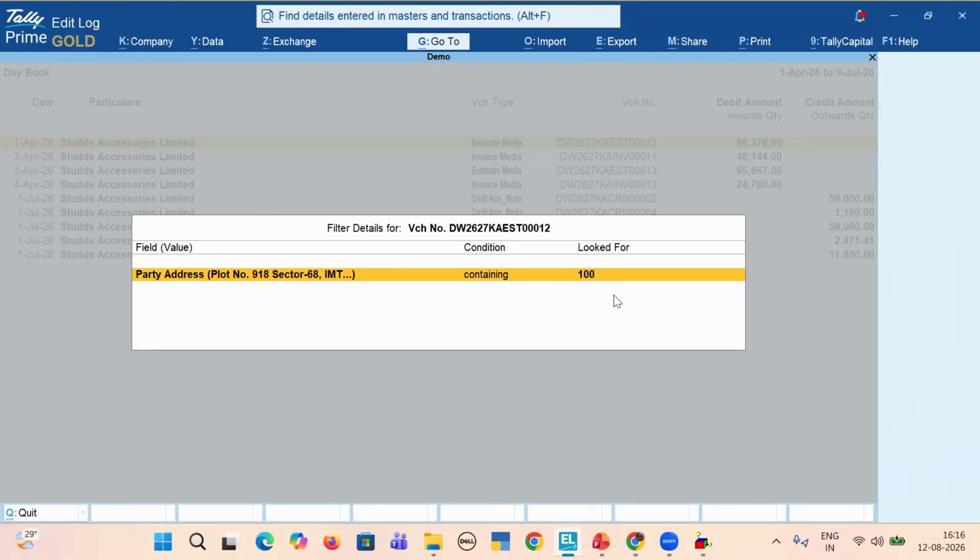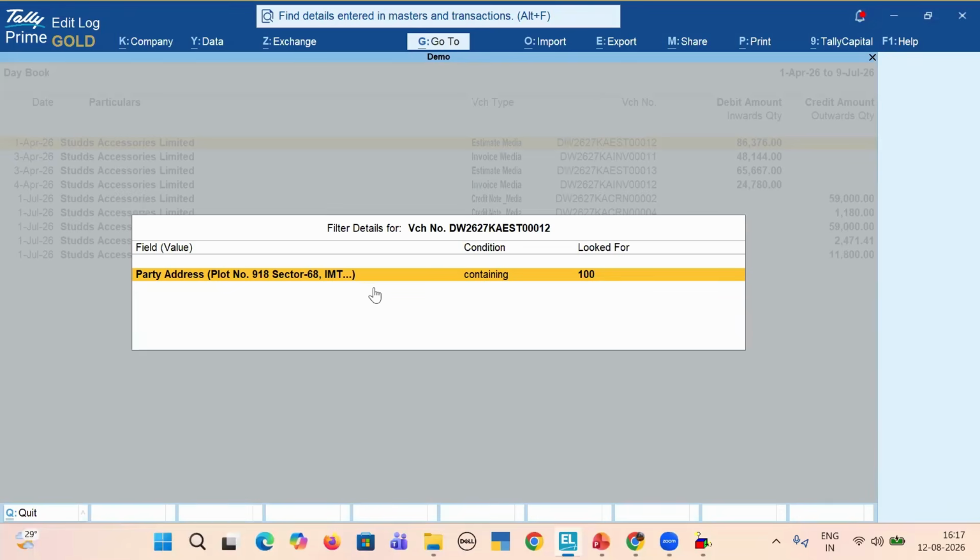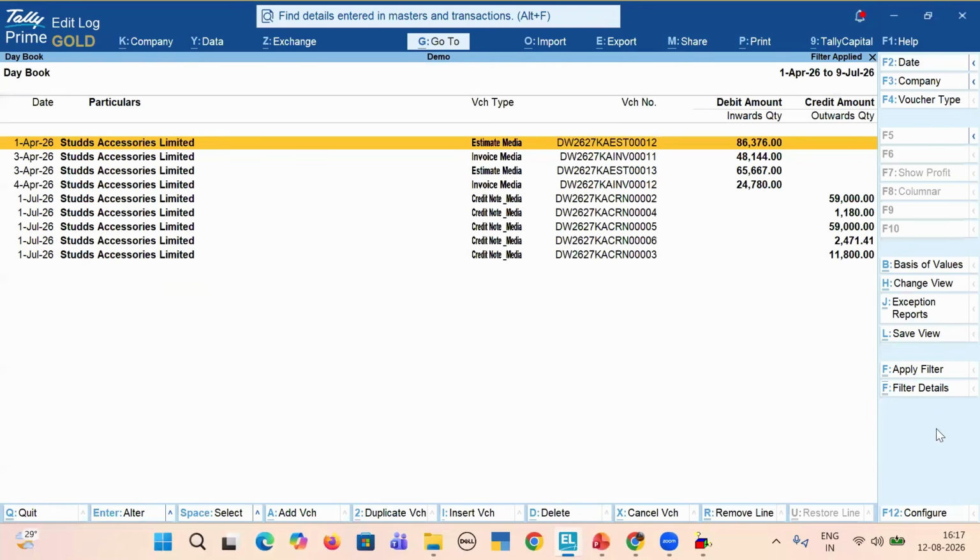But you can use this filter and advanced filter option to filter transactions from daybook itself. So here you can see the party address has this number 100. So wherever you will find this, even in e-way bill Gadi number, if it has this specific number, you will get the filter of that also.